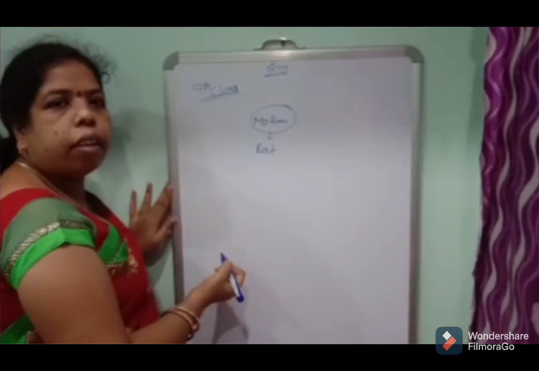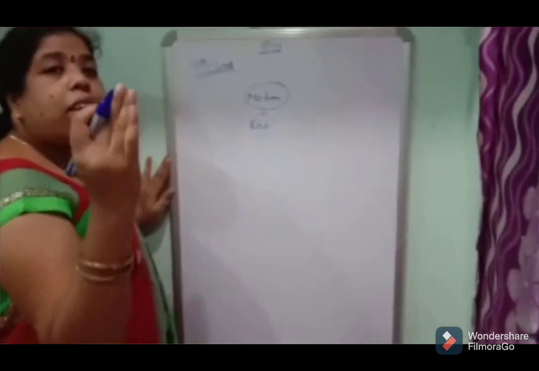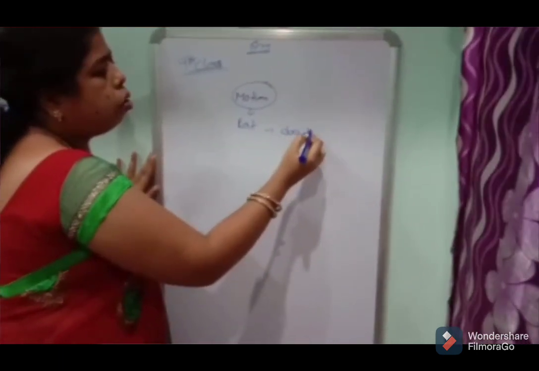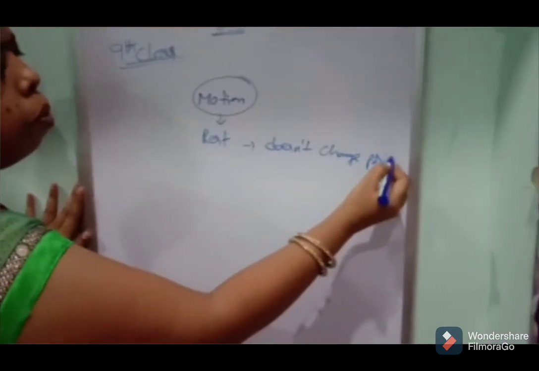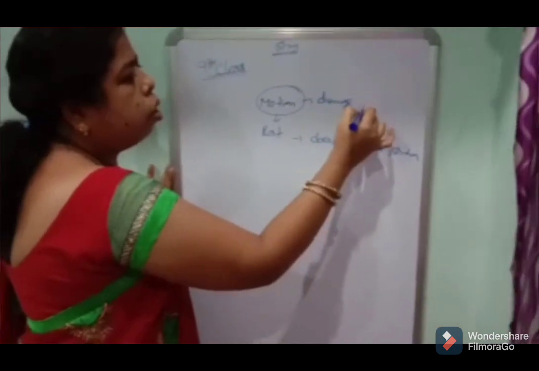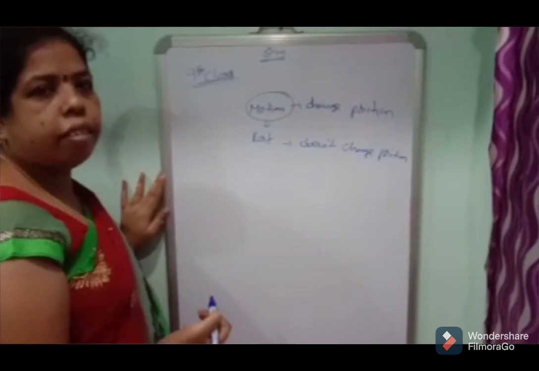Rest means the object does not change position. Change of position is motion, and no change of position is rest.